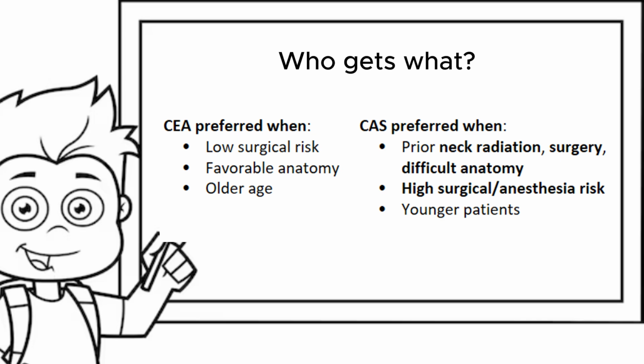If you have a patient who is younger or a patient who has a high surgical or anesthetic risk, CAS is preferred. What's our clinical takeaway? Stenting saves the heart and endarterectomy protects the brain. The patient's risk profile decides the lane.